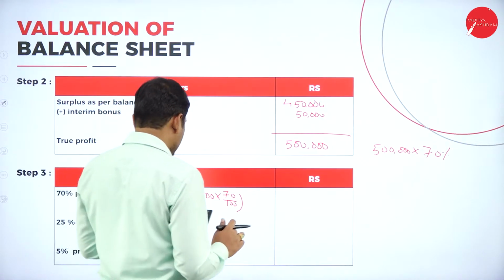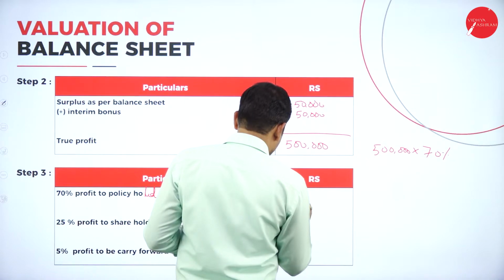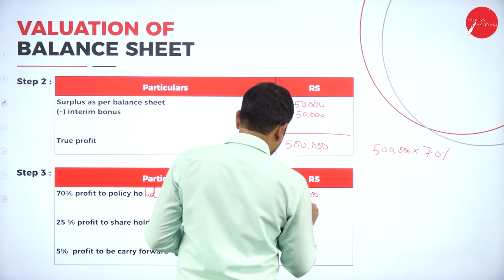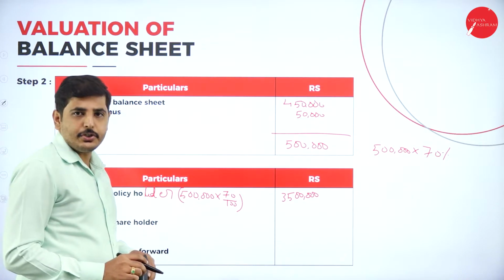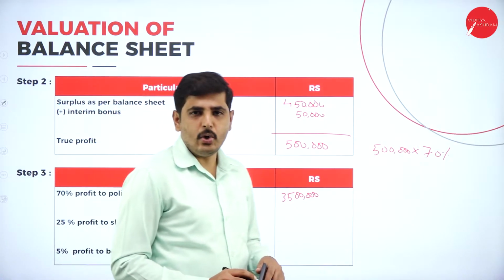So we'll get 3,50,000 will go to the policy holder. Again, 25% should go to the shareholder.